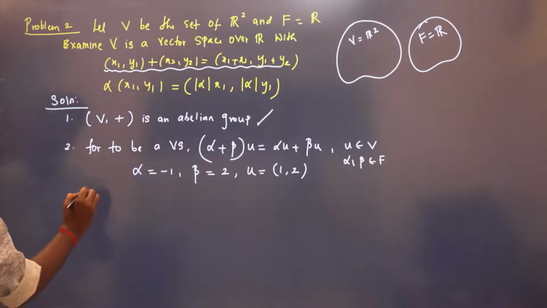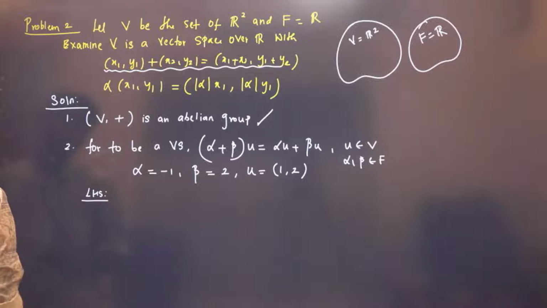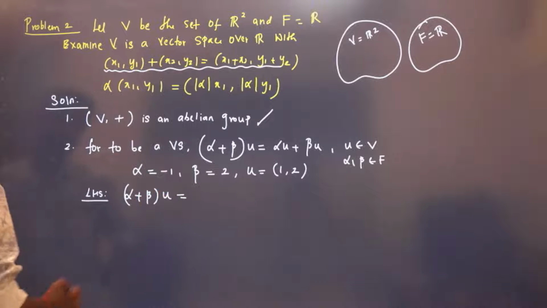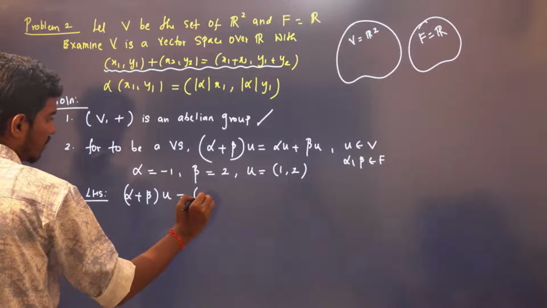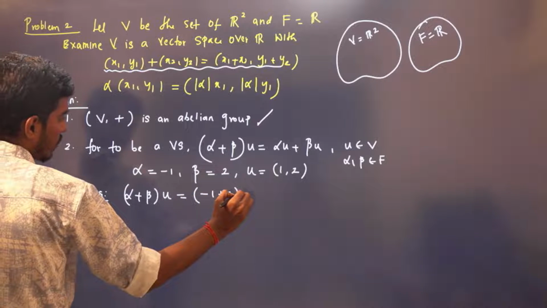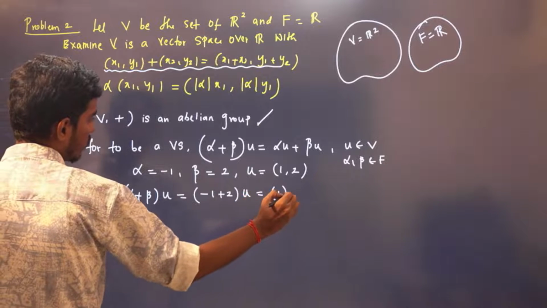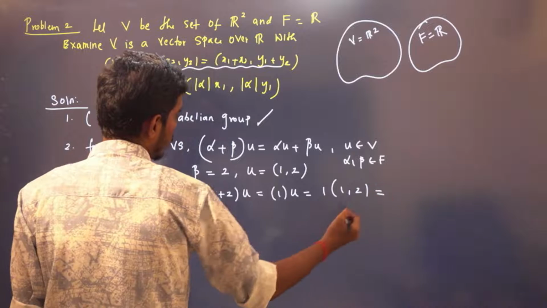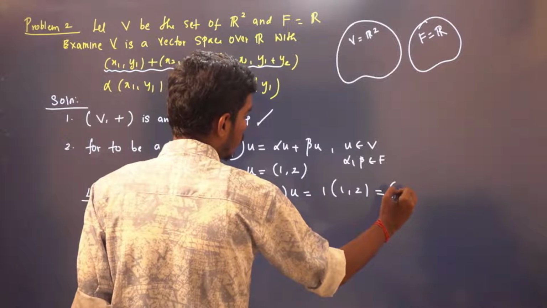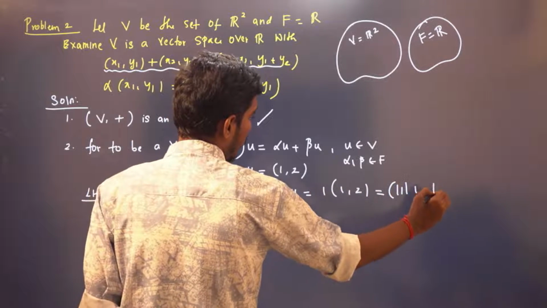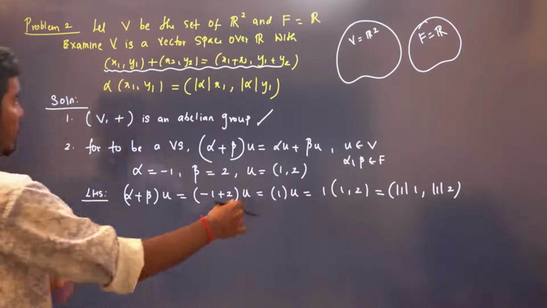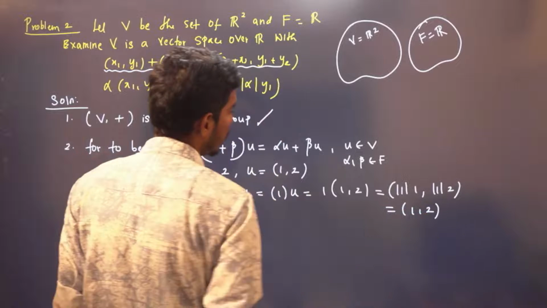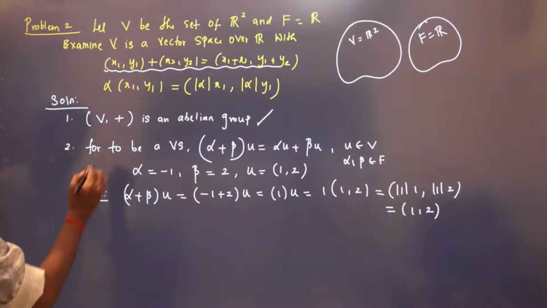Okay. Now what is LHS? (Alpha plus beta) u. Now what is (alpha plus beta) u? (1 plus minus 2) into u, which is minus 1 into u. What is u? (1, 2). What is minus 1 times (1, 2)? (Modulus of minus 1 into 1, comma modulus of minus 1 into 2). You should not multiply directly. You have to put modulus and then multiply, which is the same as (1, 2). Now we will find RHS.